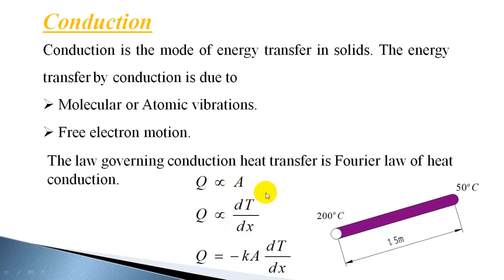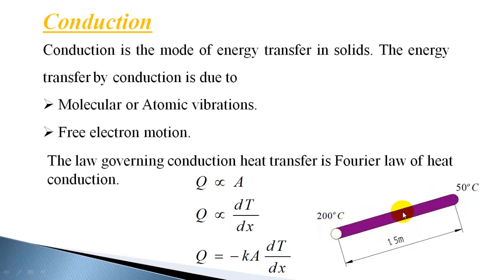So that is the temperature gradient. What does that temperature gradient mean? Minus 100 degrees centigrade per meter. Per meter length, the temperature is decreasing. Minus shows the decrease. Per meter, temperature is decreasing by 100 degrees centigrade. So every meter, the temperature is decreasing by 100 degrees centigrade. This is a 1.5 meter length.